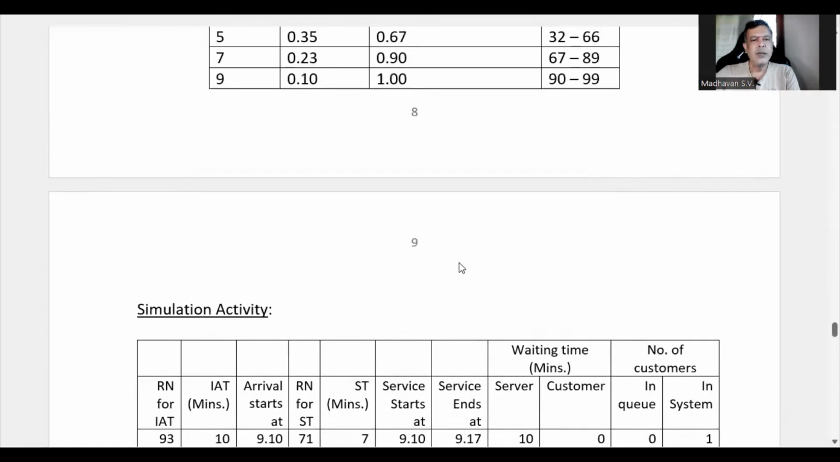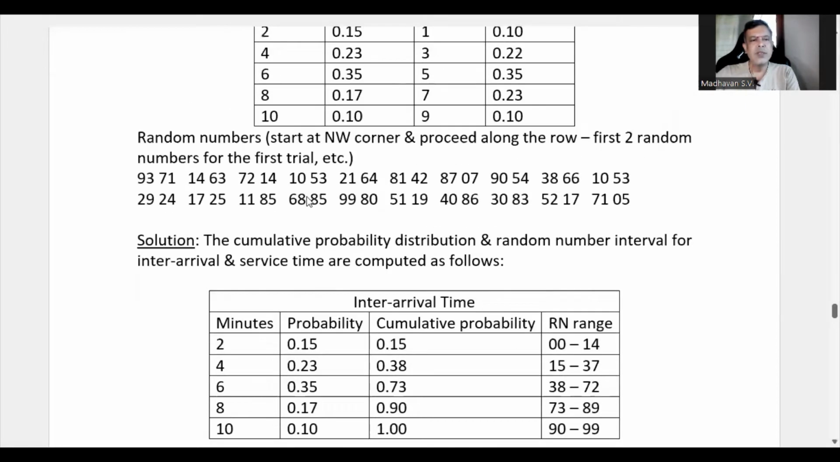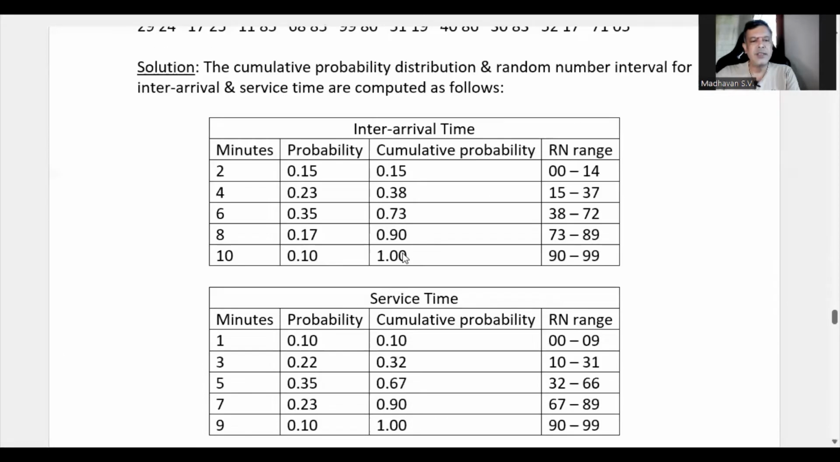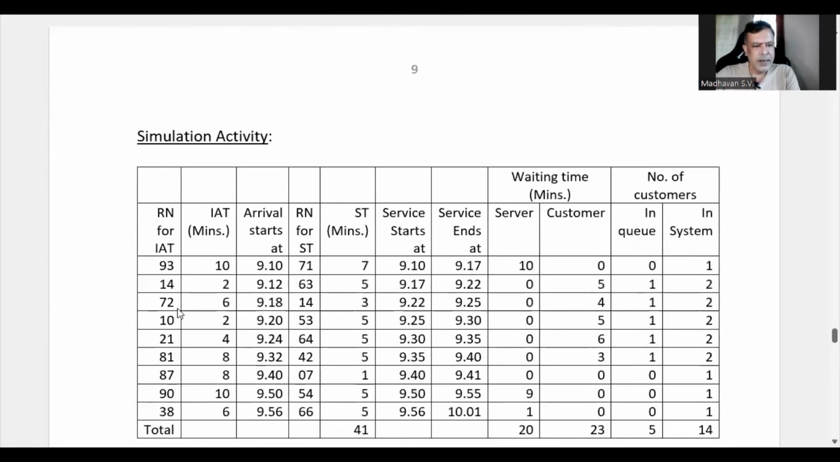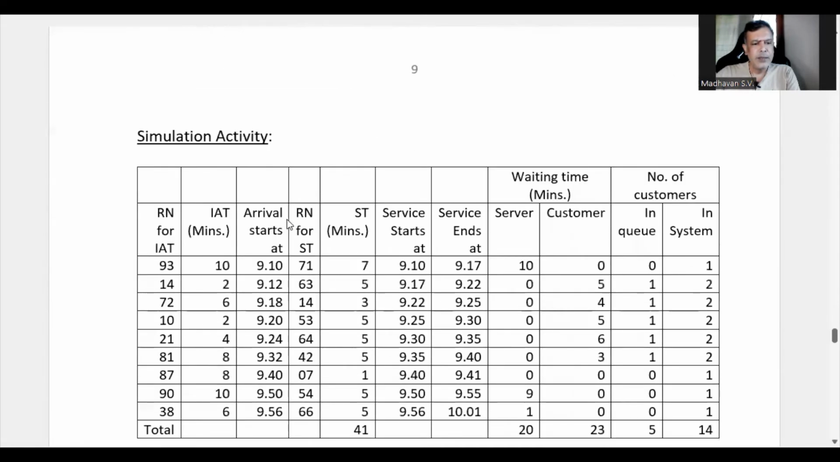The question says that we need to consider the random numbers as northwest corner, meaning starting from 93, the next random number will be 71, then 14, then 63, like that. Meaning 2 random numbers for the first trial: 93 is meant for inter-arrival time, 71 is meant for service time, 14 is meant for inter-arrival, 63 is meant for service time. Likewise, we'll be entering the data here: 93, 71, 14, 63, and then 72, 14. So we enter the random numbers here.